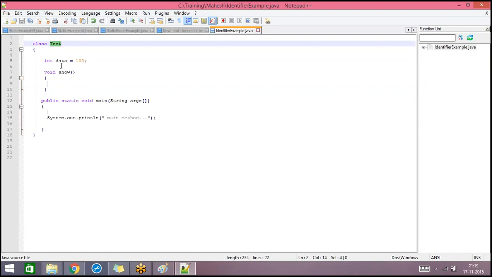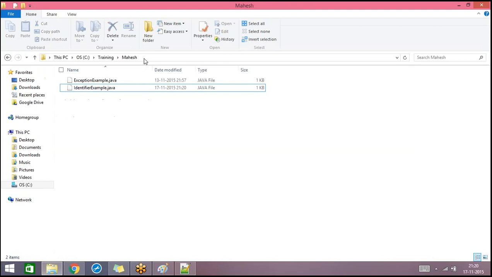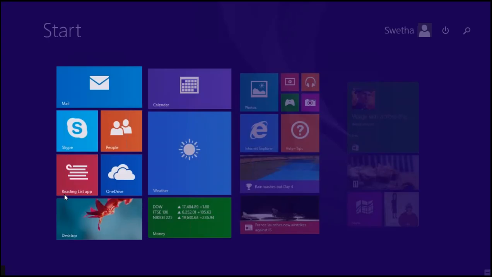So in this example, these three are the identifiers: the class name, the variable name, and the method name. We need to follow these rules when we choose the names of the class, variable and method. Suppose I choose my class name as test2 Java. I have changed my class name to test2 Java. Now let's compile and execute this one.